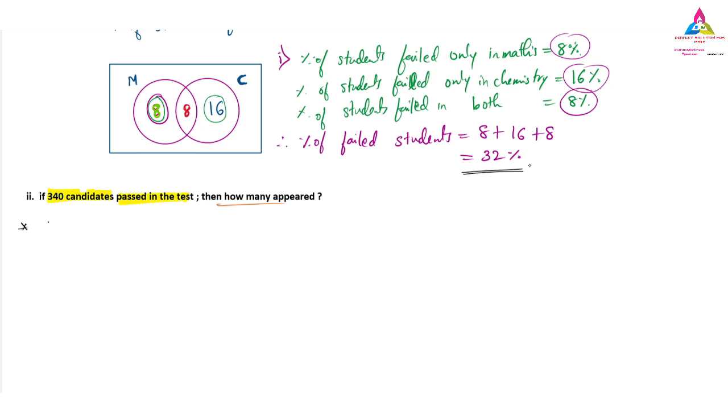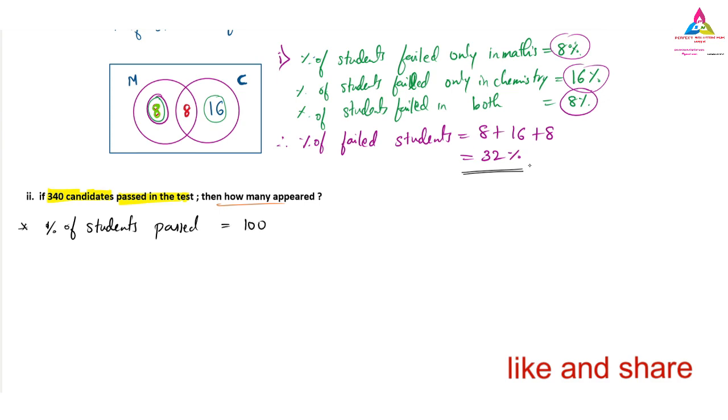The percentage of students passed is equal to 100, the total students, minus 32, because out of 100, 32% have failed. 100 minus 32 is 68%. So 68% of the students have passed the exam. Obviously, you can understand that 68% means 68 for 100: out of 100 students, 68 students passed and 32 students failed.